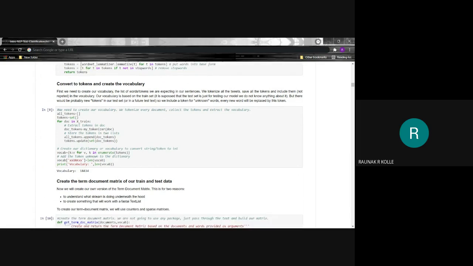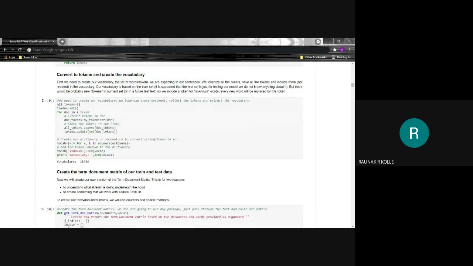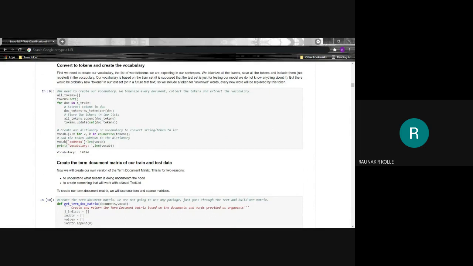We then create the term document matrix of our train and test data. We will create our own version of the term document matrix. This is basically for two main reasons: to understand what sklearn is doing underneath the hood, and to create something that will work with fast AI text list.